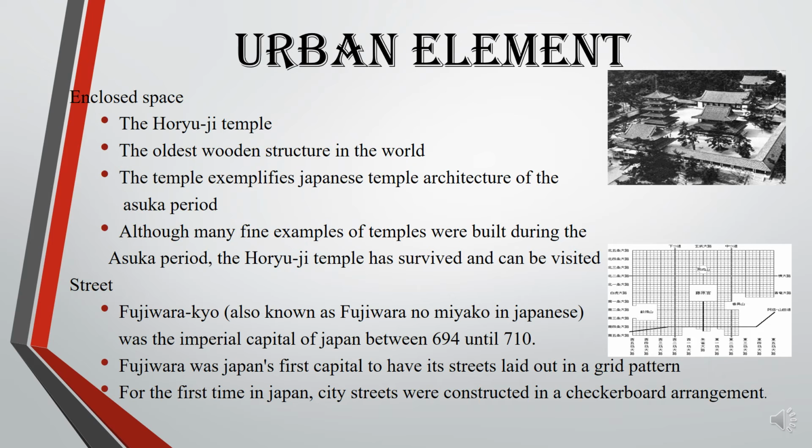The second one was street. Fujiwara-kyo, also known as Fujiwara no Miyako in Japanese, was the imperial capital of Japan between 694 until 710 AD. Fujiwara was Japan's first capital to have its streets laid out in a grid pattern. For the first time in Japan, city streets were constructed in a checkerboard arrangement.